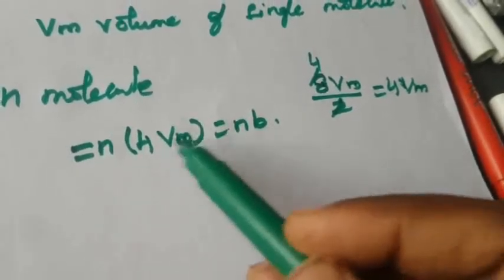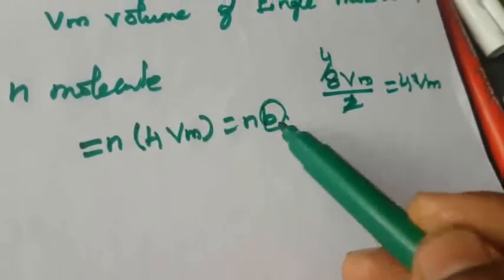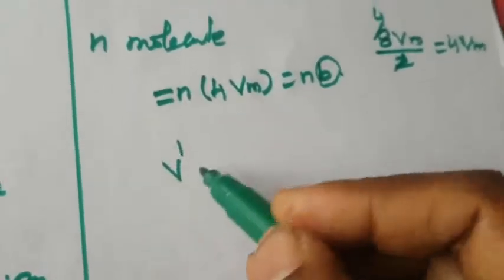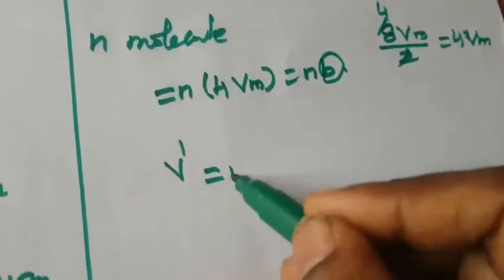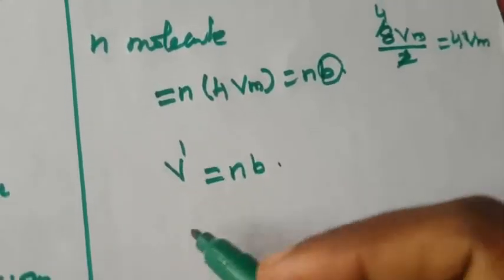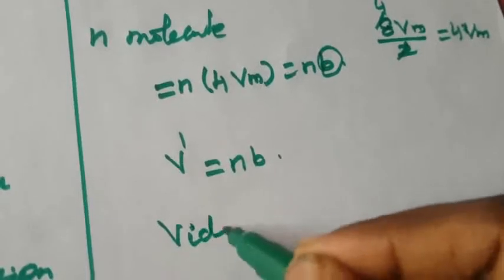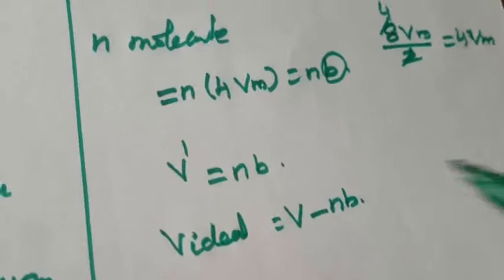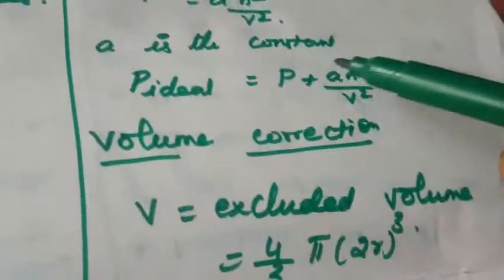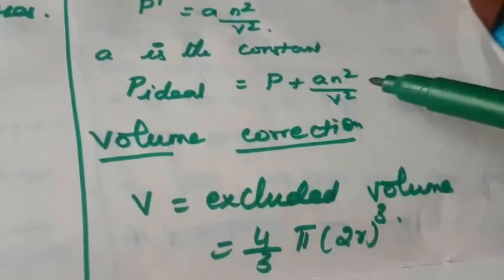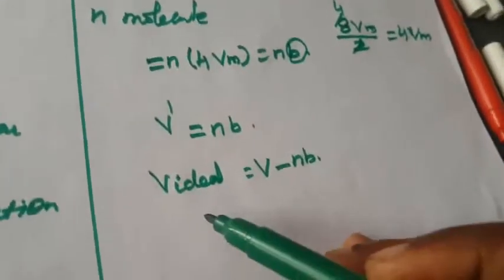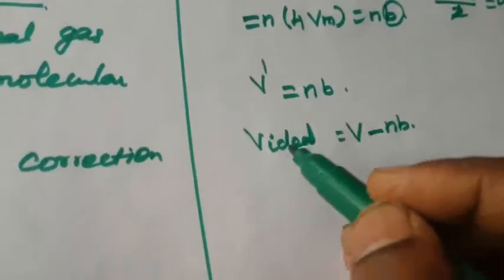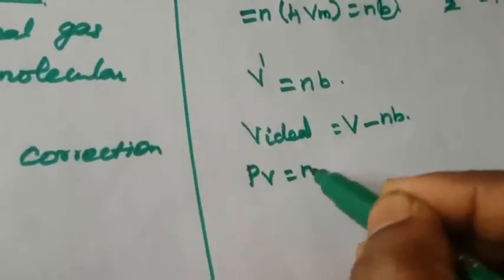So 4 Vm is considered as another constant, the B constant. So here what is B dash? That is the volume correction factor, that is NB. This is the volume correction factor for V ideal. V ideal is equal to V minus NB. What is the pressure correction factor? That is P plus P dash, P plus a N square by V square. What is the volume correction factor? V minus NB.